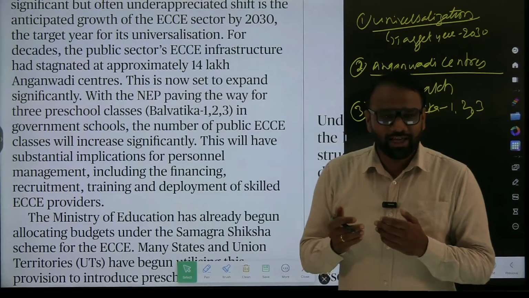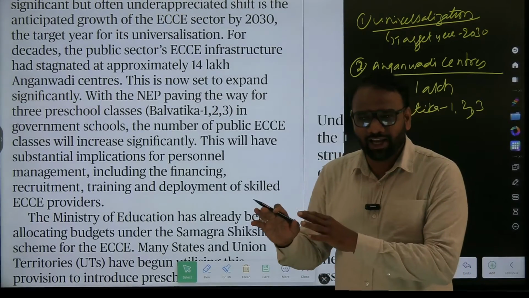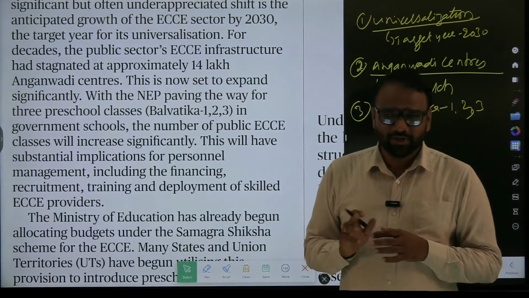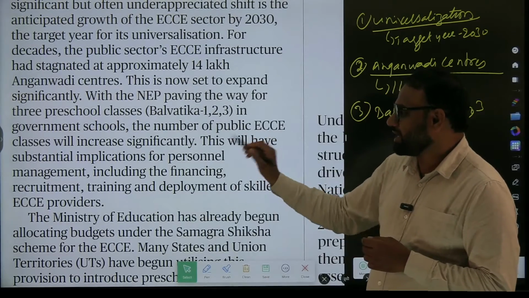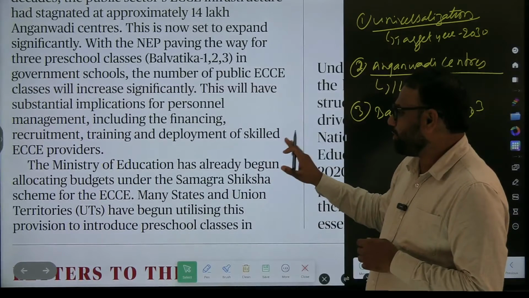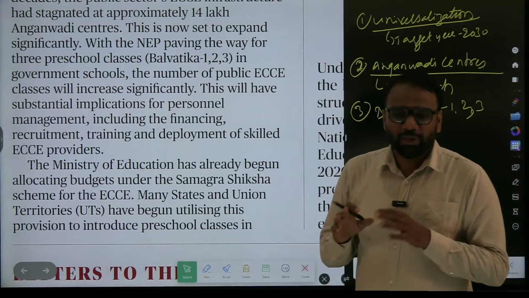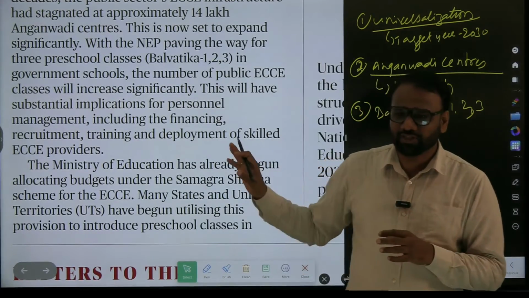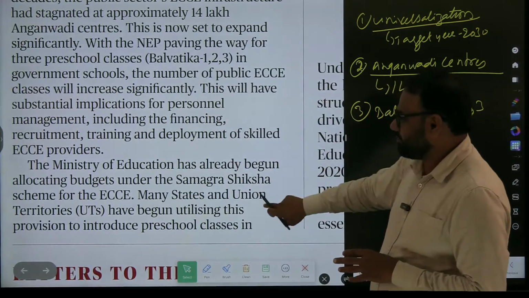Early childhood care and education centers by government, they are going to increase. Already we have 14 lakh Anganwadi centers. On top of that, we are going to start Balvatikas as well. So it is going to increase. This will have substantial implications for personnel management, including the financing, recruitment, training and deployment of skilled ECC providers. So it focuses on the people who are to be recruited for this ECC. It may be Anganwadi teachers or others, it focuses on those aspects, so we shall leave it. So these are the keywords which we have identified in this paragraph.